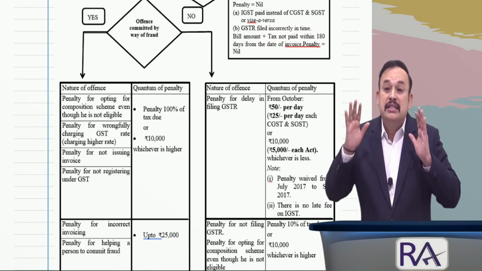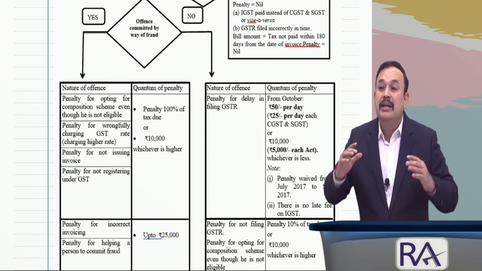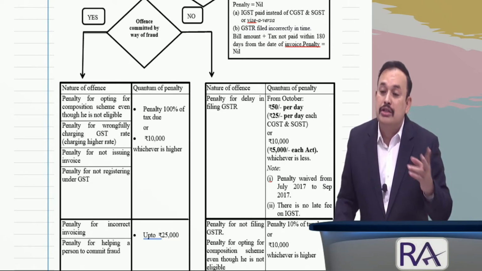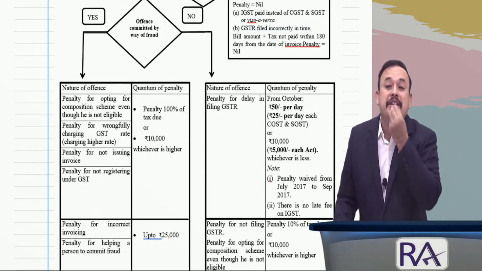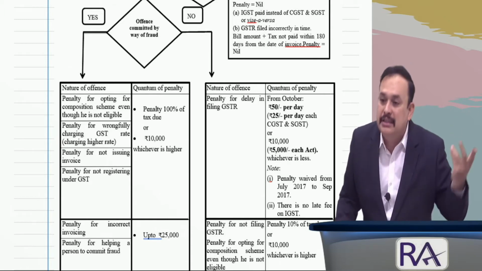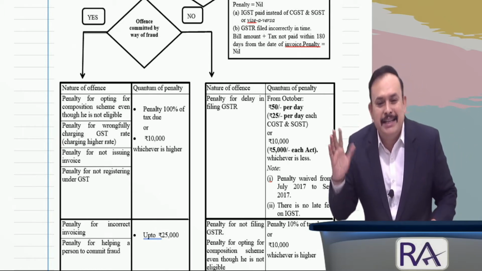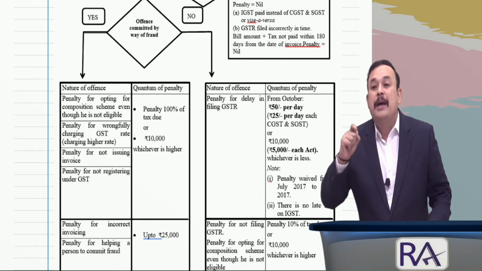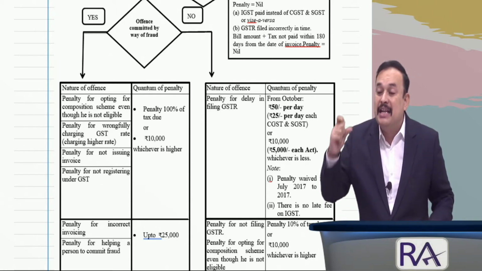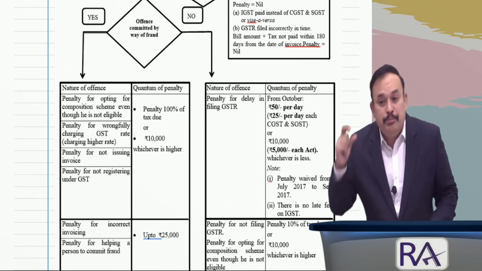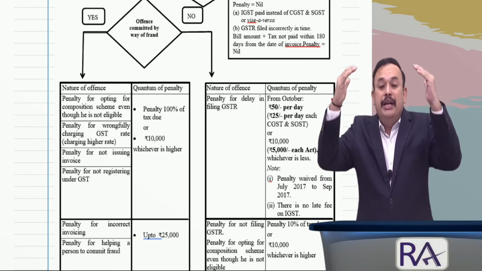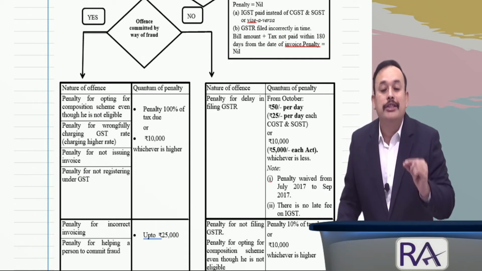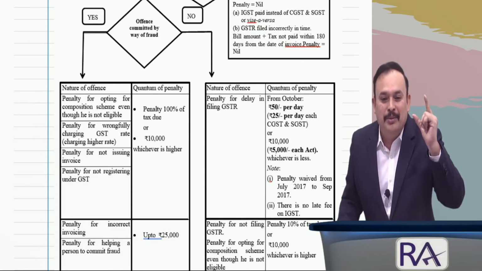In such a situation, if the registered person paid the tax and interest thereon well before the show cause notice under 74, just because of intimation given to the department, surrendering and paying the taxes and interest thereon, in that case penalty under section 122 subsection 2 clause B, 100% of the tax or 10,000 rupees, whichever is higher as per the CGST Act, can be reduced to 15% of the tax or rupees 10,000, whichever is higher. A reduced penalty is applicable.